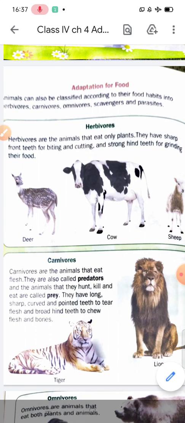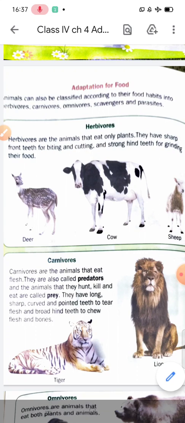Deer, cow and sheep are herbivores. They have sharp front teeth for biting and cutting, and they also have strong hind teeth, at the back side, for grinding the food.